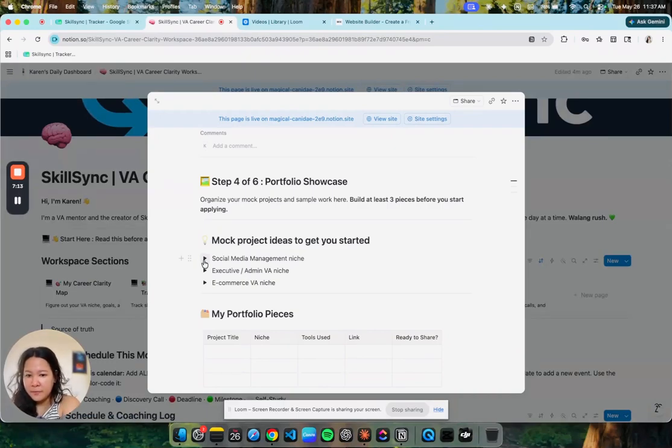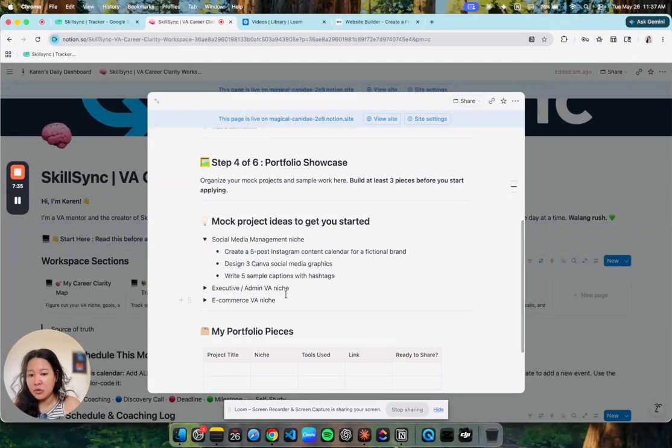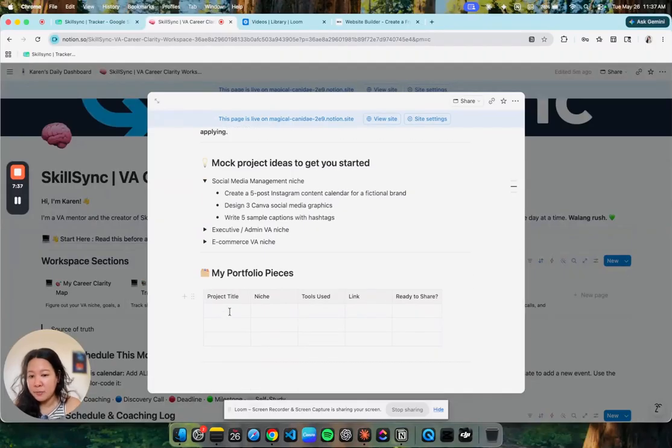So, for example, if you want to do social media niche, kailangan mo ng portfolio that showcases that. So, you create a 5-post Instagram content calendar for a fictional brand. A fictional brand that doesn't exist. So that meron kang design, right? A design, a 5 Canva social media graphics. So lalagay mo dyan. And then your portfolio, guys, you put it here.